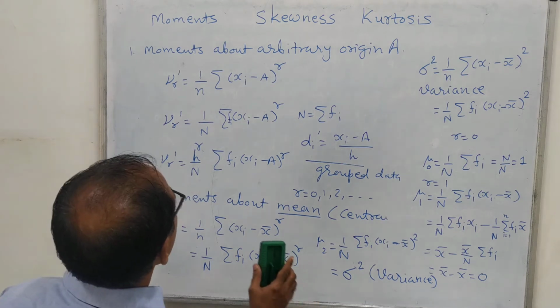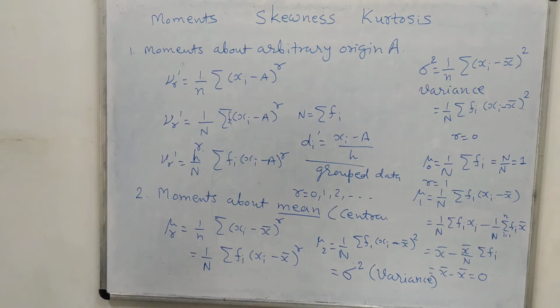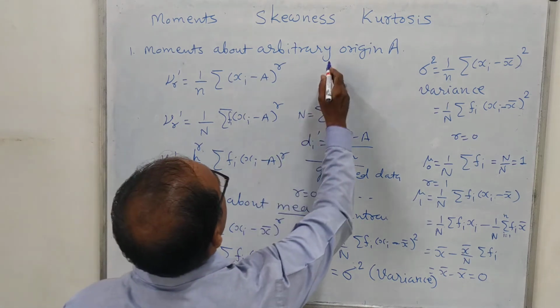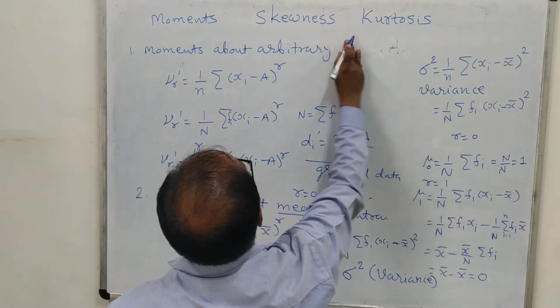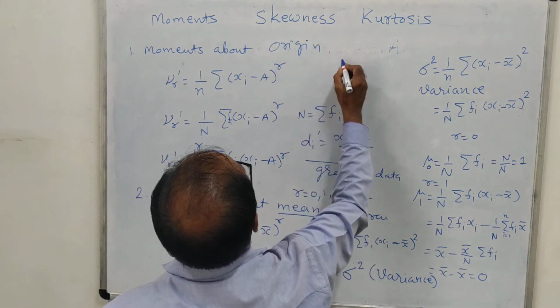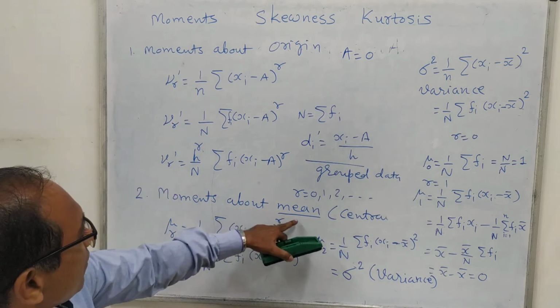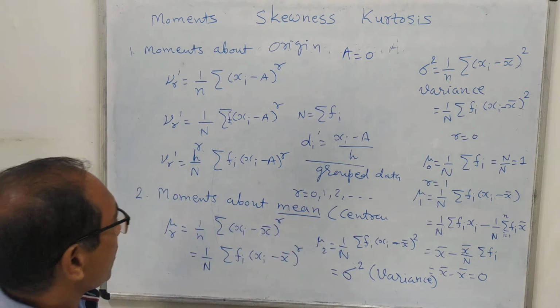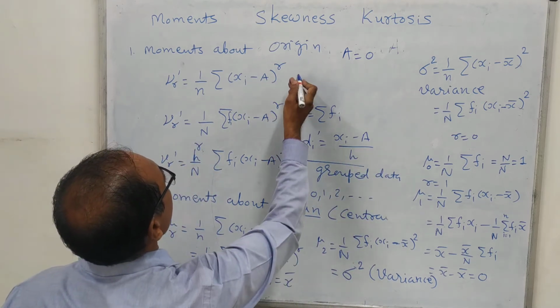Now we will focus on the moments about origin. This is not about origin, this is an arbitrary origin. But now we will see about origin itself only. Origin means there we will take a equal to 0. In the central moment, that means about the mean, we have substituted a equal to x bar in the formula. Here now we will put a equal to 0.